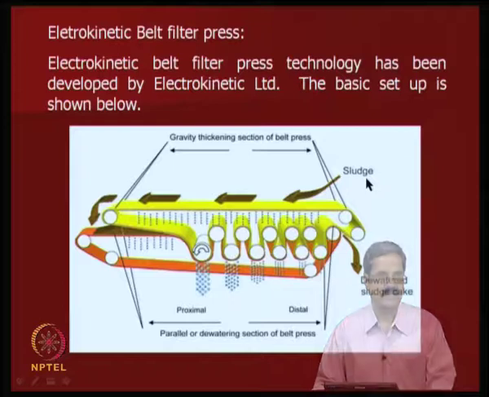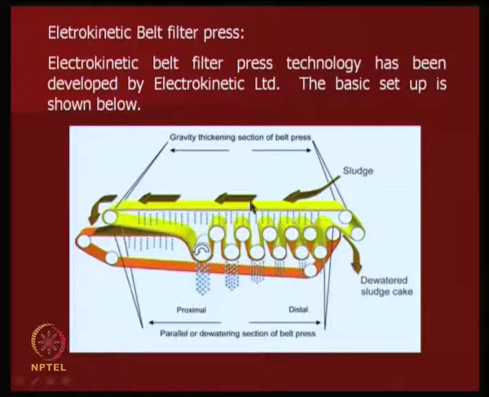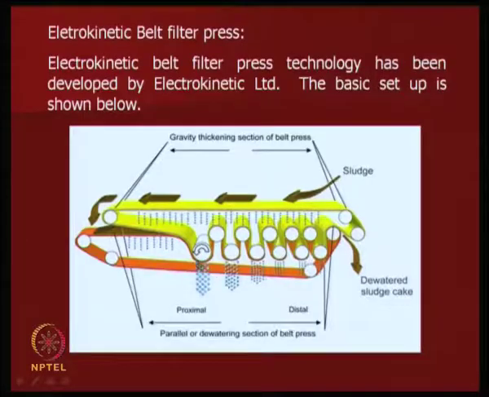Normally sludge is a waste material, it just goes like this, then it comes like this, there is a sort of rotation and all that, and then there is a cake formation. Those cakes come out as dewatered sludge cake, and the water comes out like this, in the parallel dewatering section of the process. If you go to some of the waste industries, this is all a big process that is done.